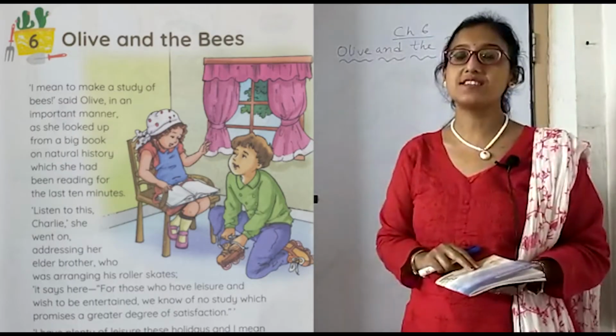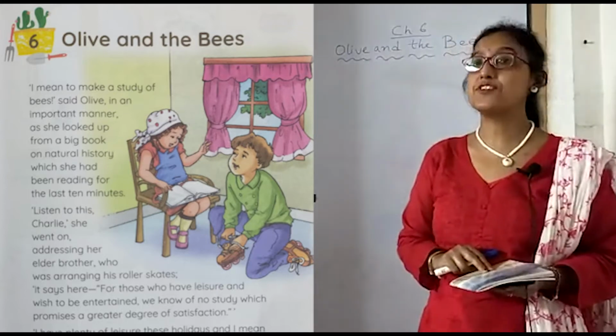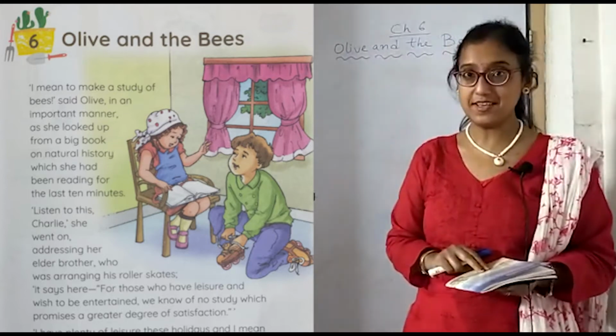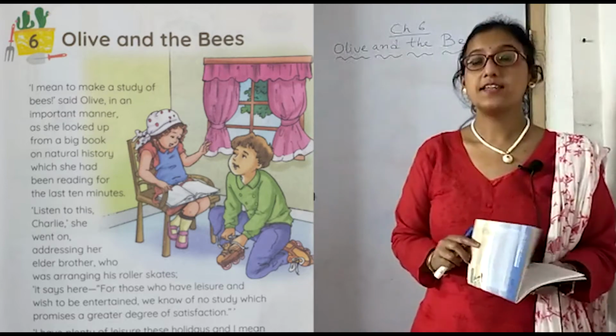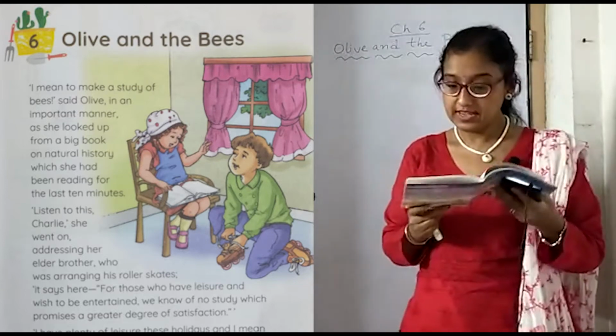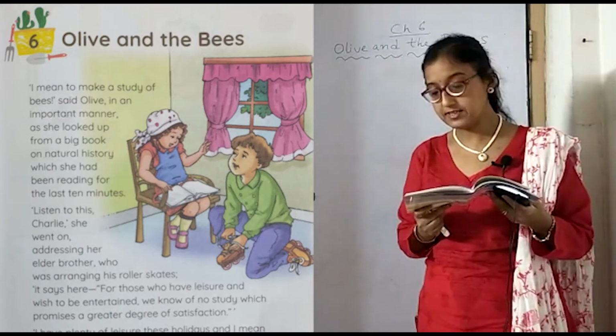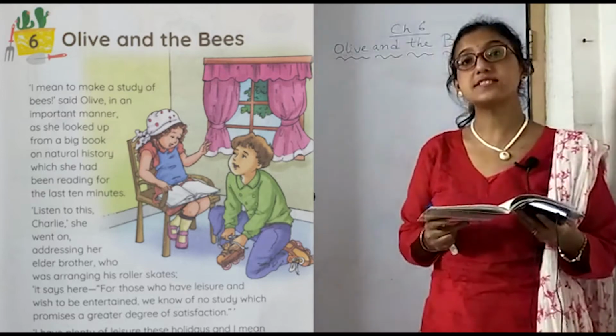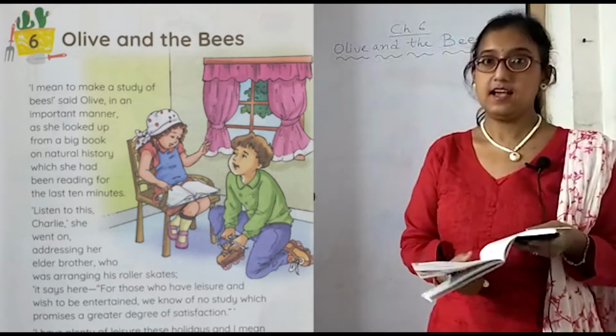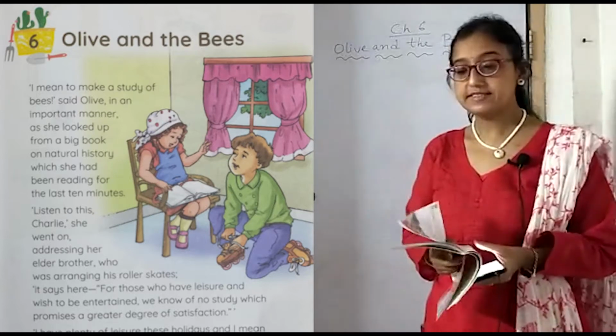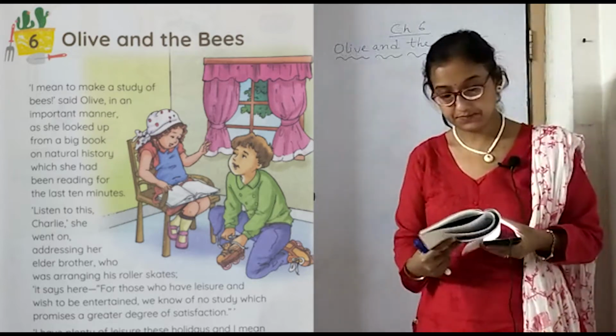So today we will start a new chapter from your literature reader book. Chapter number 6, Olive and the Bees. Now this chapter is an edited version of Olive and the Bees from Chatterbox, written in 1906. Now let's start with the chapter.